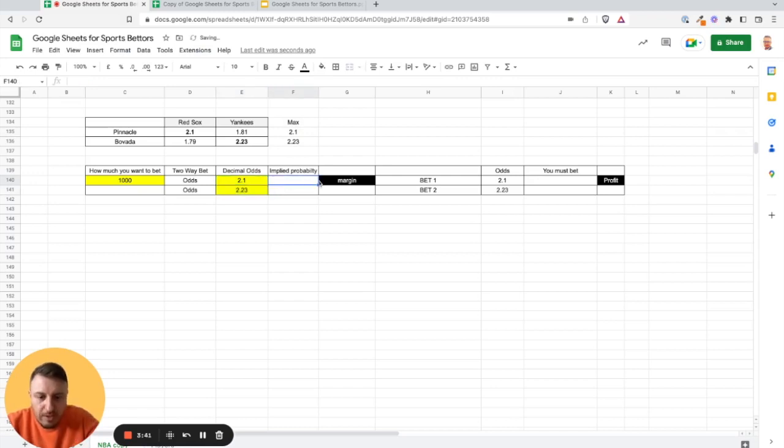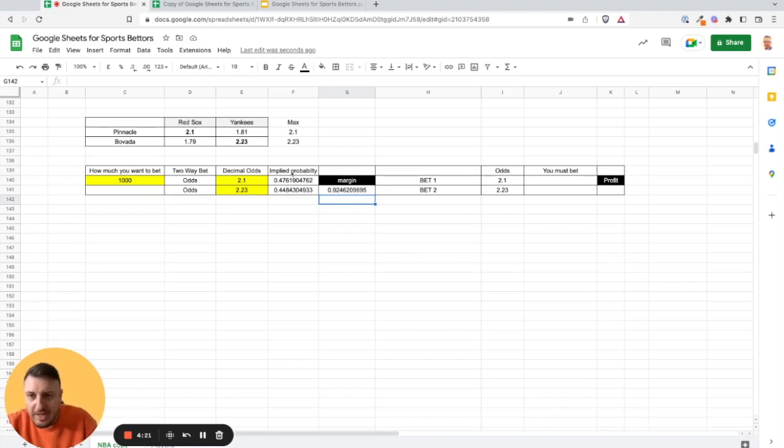Okay, and the first thing we need to calculate is implied probability. So I will divide 1 by the first odds and I will divide 1 by the second odds. If you watch my previous videos, you know that bookmakers take a fee or commission, and when you add those implied probabilities, you will usually get a number bigger than 1, and everything bigger than 1 is their commission. But as you will see in this example, the number is smaller, less than 1, and because of that, you have an arbitrage opportunity.